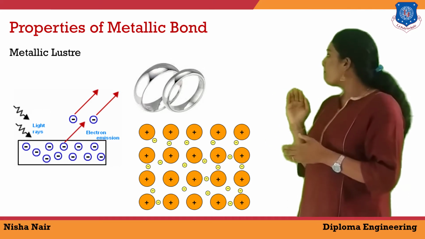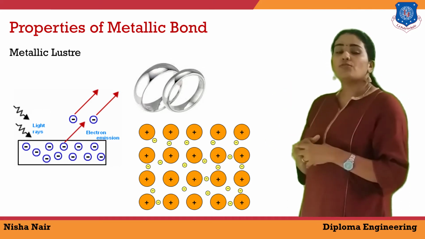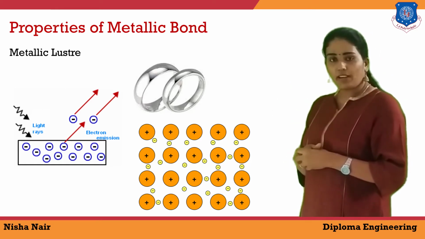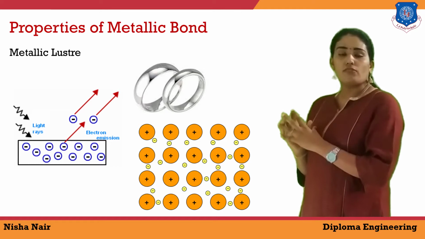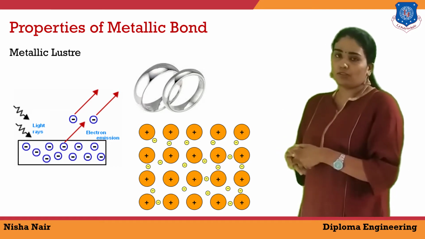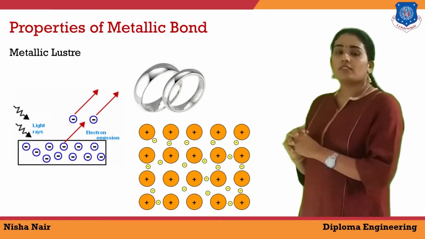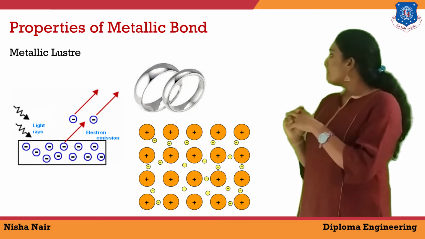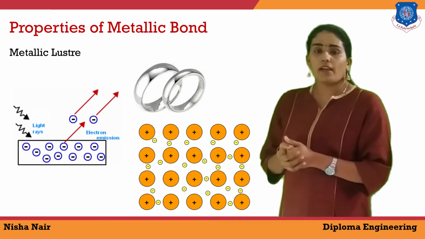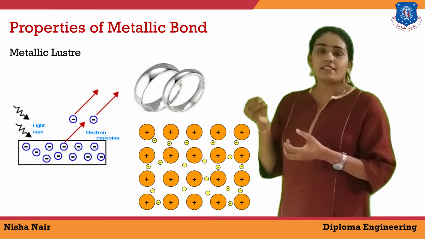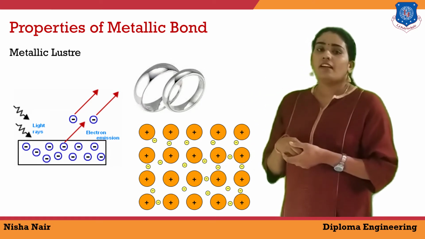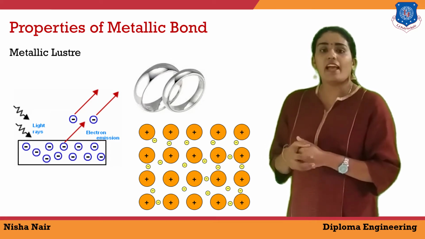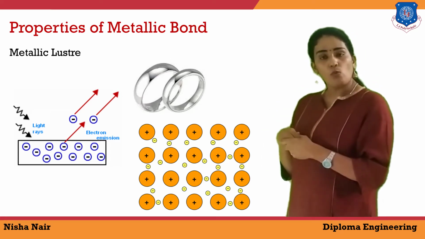For example, metallic luster is shown by metal because, as we know, the structure of metals consists of kernels and mobile electrons. These delocalized electrons play a specific role because they can absorb energy. When light is incident on metal, this light energy is absorbed by these electrons and they start vibrating.